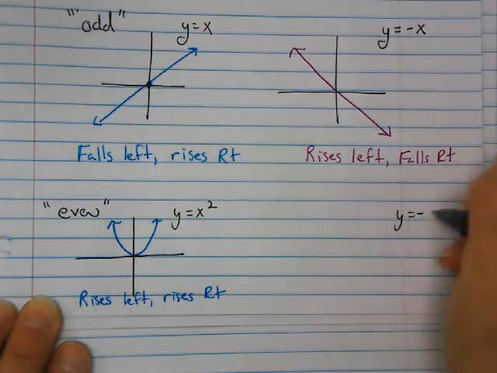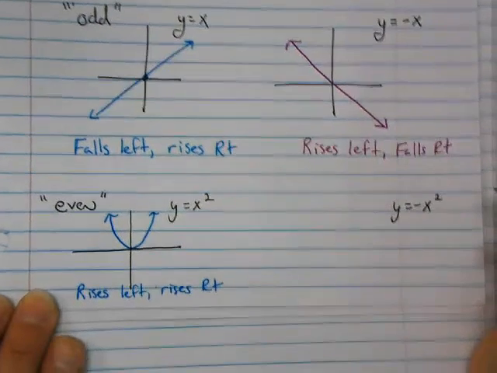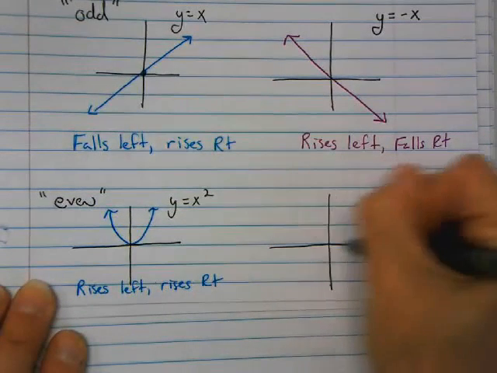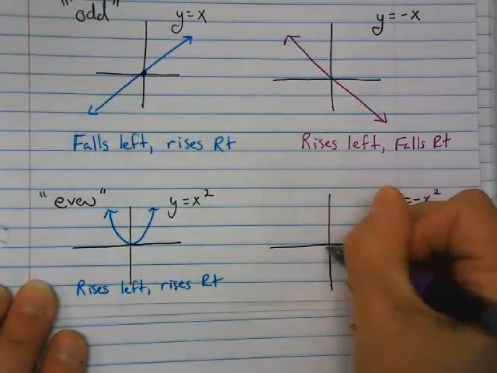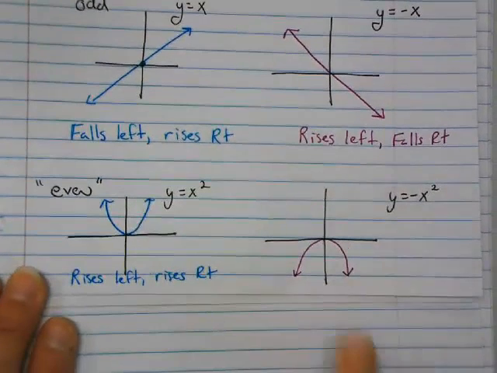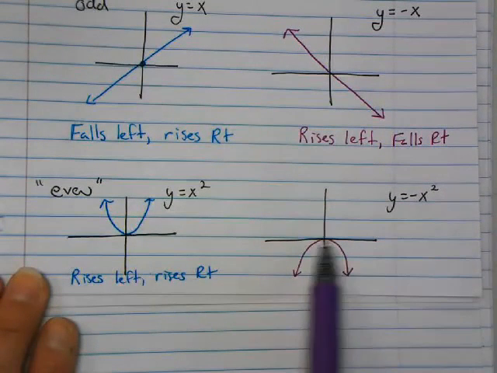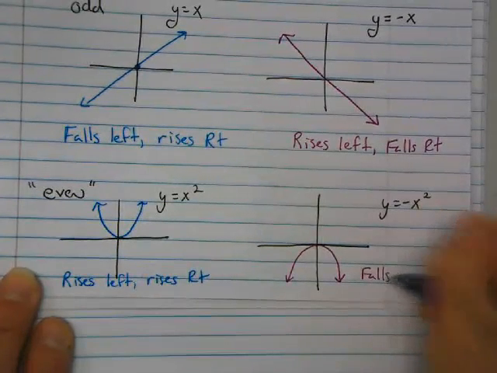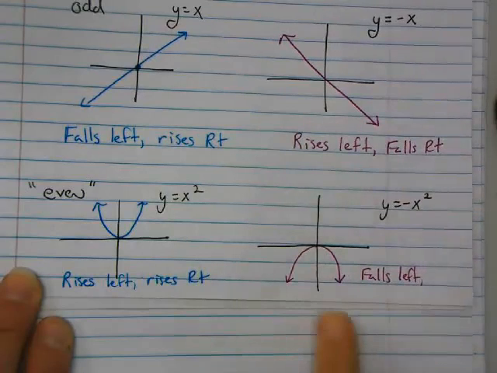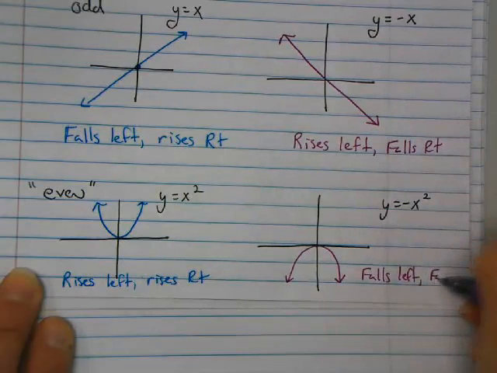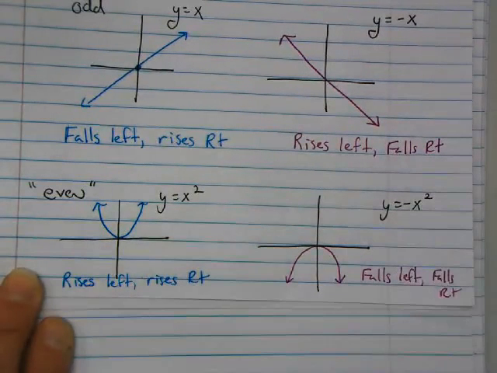Consider the other one when we change the lead coefficient to a negative. Again, this time you have a parabola, but it's reflected over the x-axis, so it looks something like this. So now what are your end behaviors? As you're going to the left, it is falling. So it falls left. And as you go to the right, it is also falling. So an even function has the exact same behaviors.